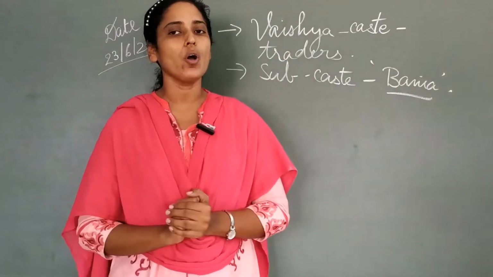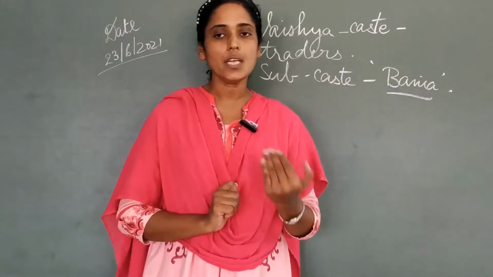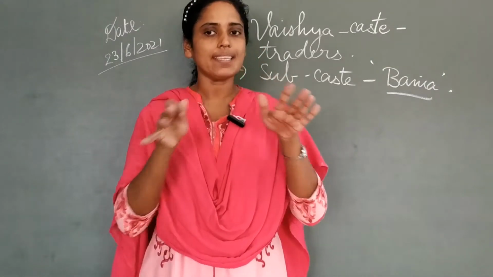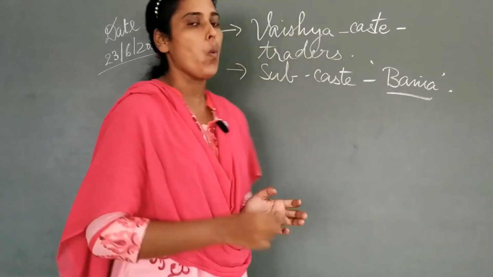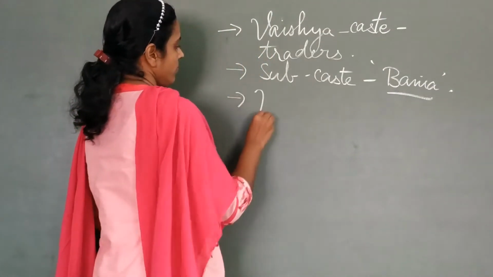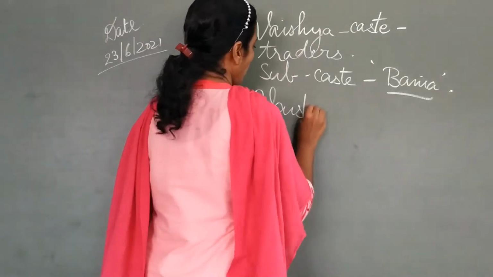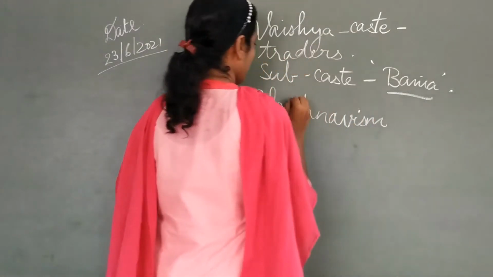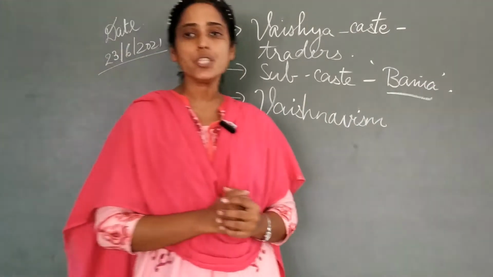Now, Gandhiji followed Hinduism, that is, he was a Hindu, but there are different categories within that religion. He followed Vaishnavism, that is, worshipper of Lord Vishnu.